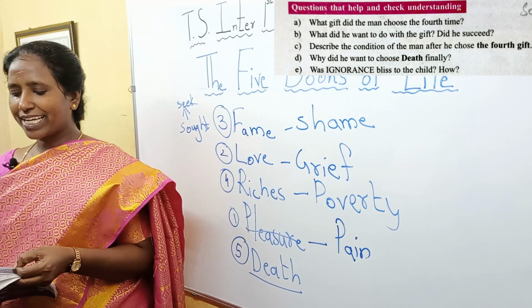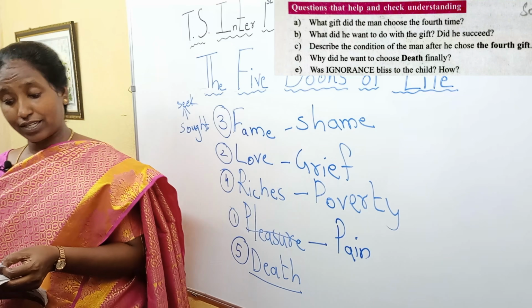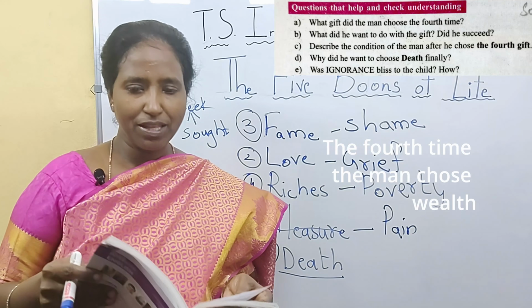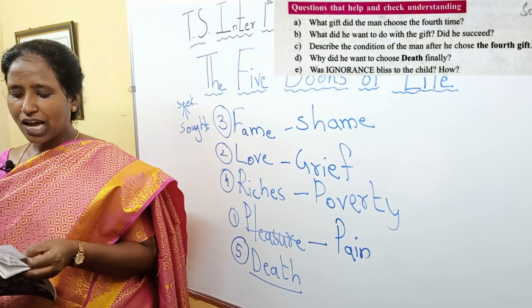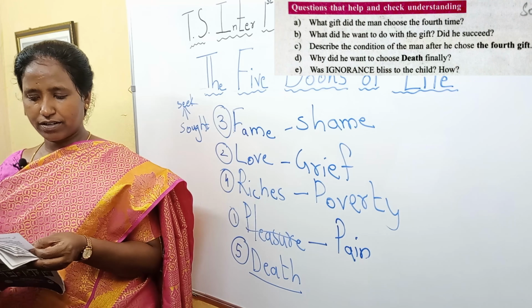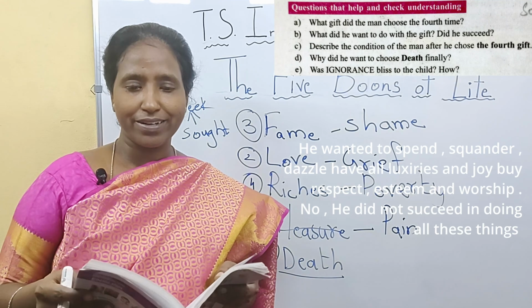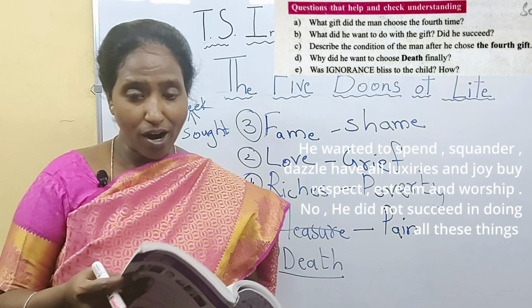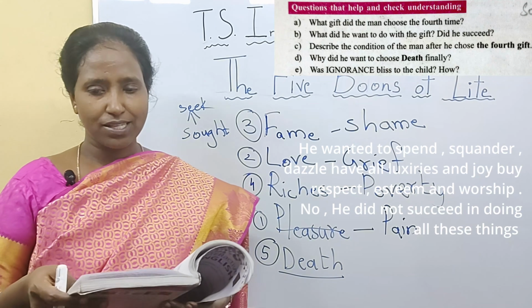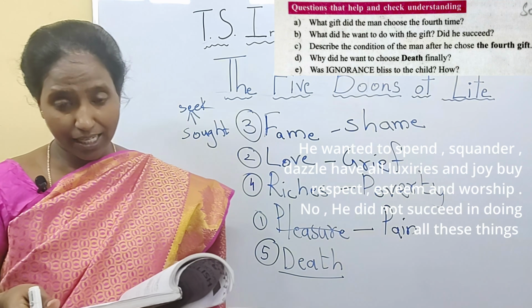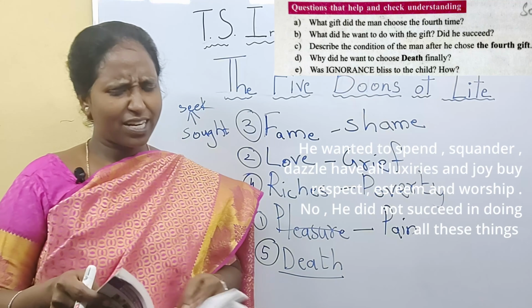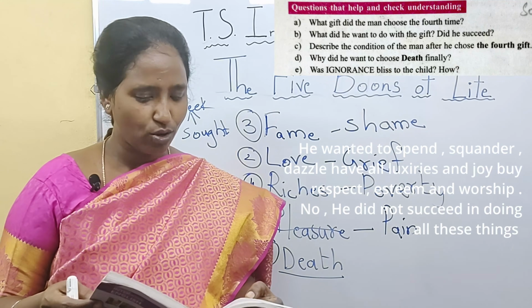What gift did the man choose the 4th time? The fourth time the man chose wealth. What did he want to do with the gift? Did he succeed? He wanted to spend, squander, dazzle, have all luxuries, all joys, buy respect, esteem, and worship. Did he succeed? No, he did not succeed.